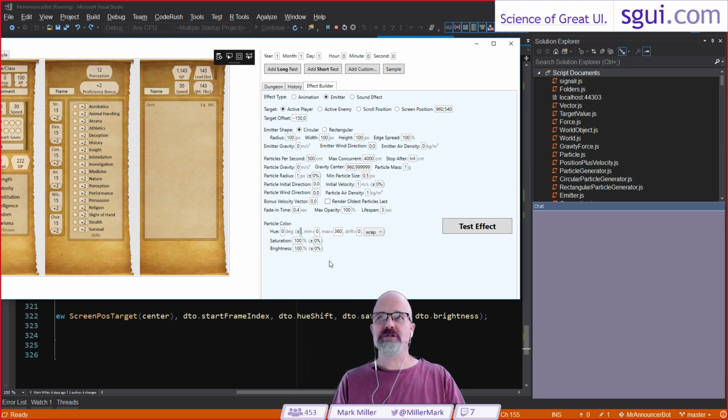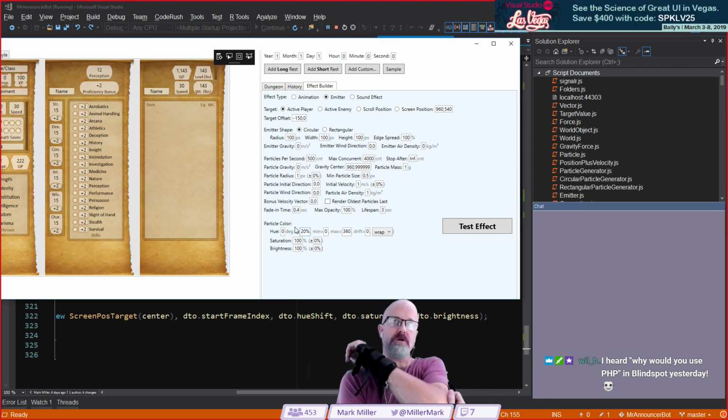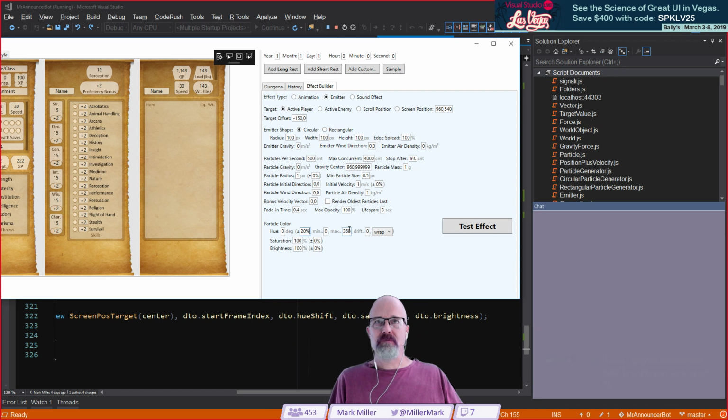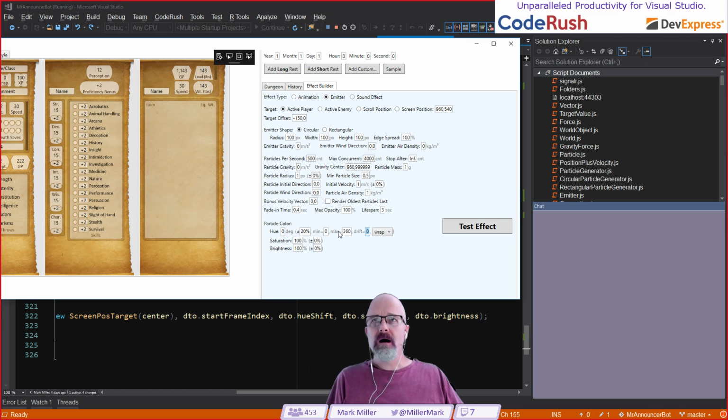Notice when I start making changes here to non-zero values or zero, other pieces become visible or not. Inside of here, if I say plus or minus, let's say 20%, I also have the ability to specify min and max. They're already preset for 0 and 360 because that's the particle color default preset. The binding option is to wrap it. Remember we had rocking and truncating, where we just hit the limit and don't go any further, and we had your drift, which you suggested, Rory, which is now built in, and that's this control right here.